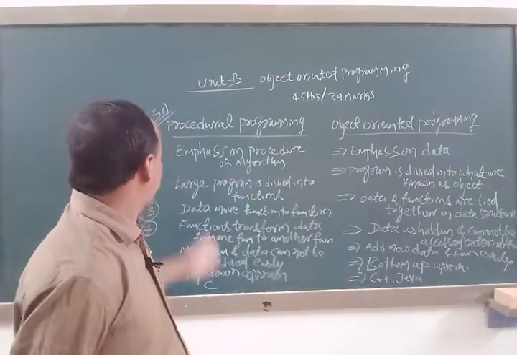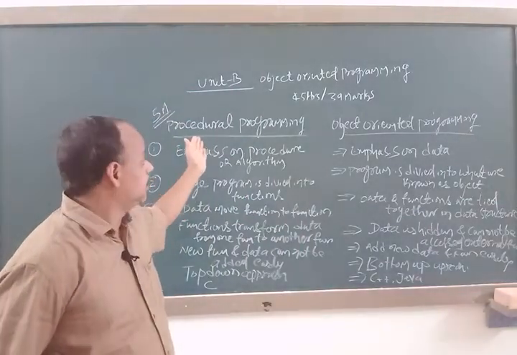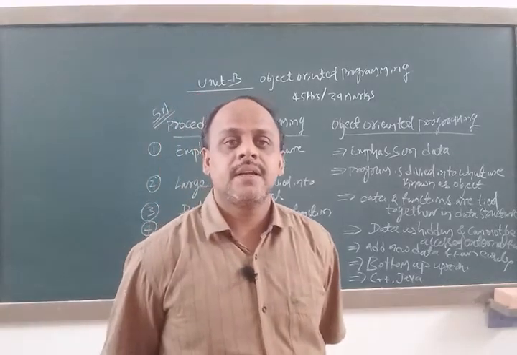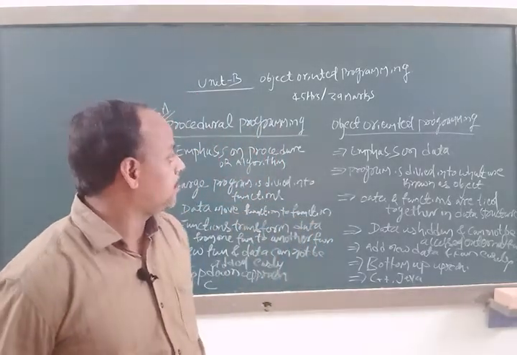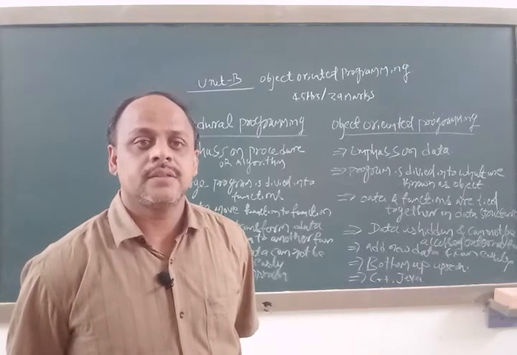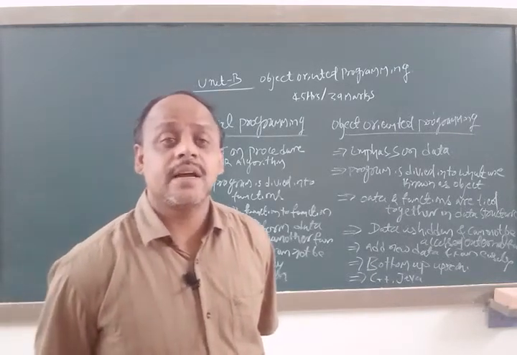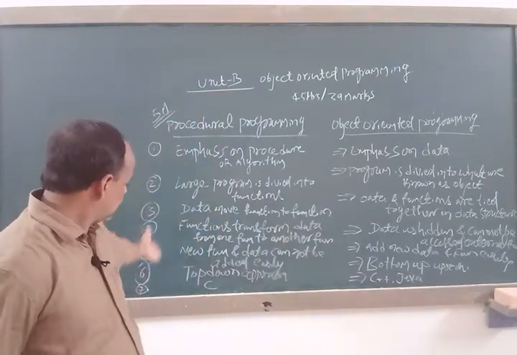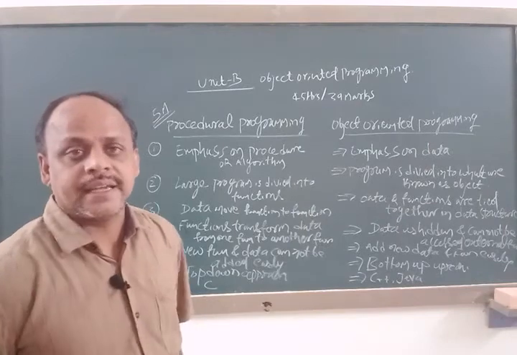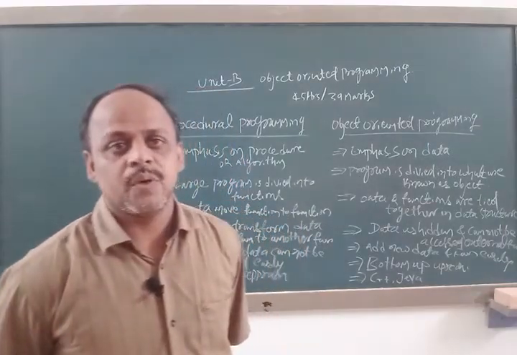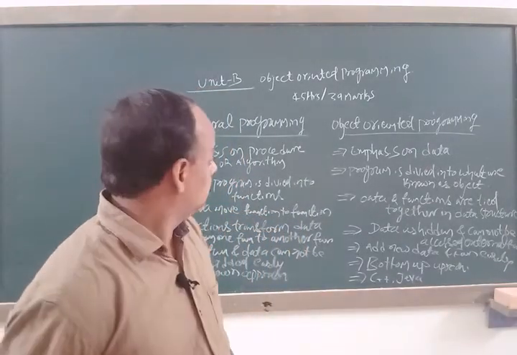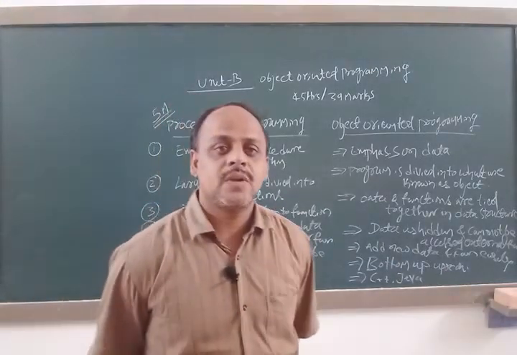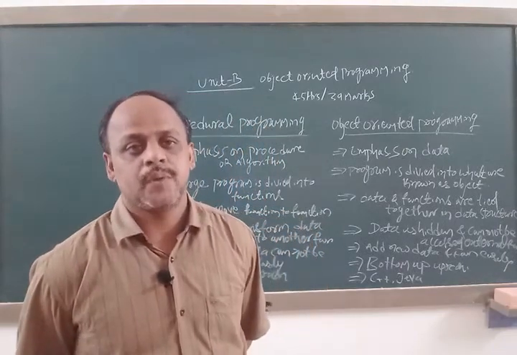So this is very important from the exam point of view. They are going to ask: list the differences between procedural programming and object oriented programming. So we have to list 5 differences, and here I listed 7 differences. From the exam point of view, it is a very important question.